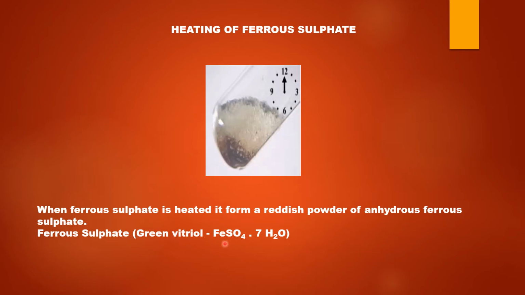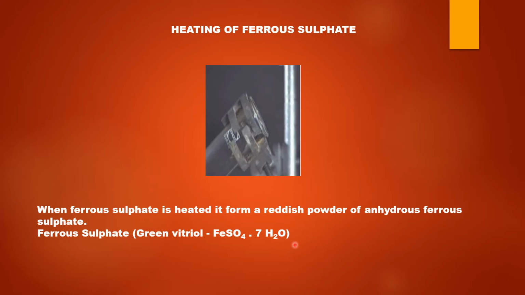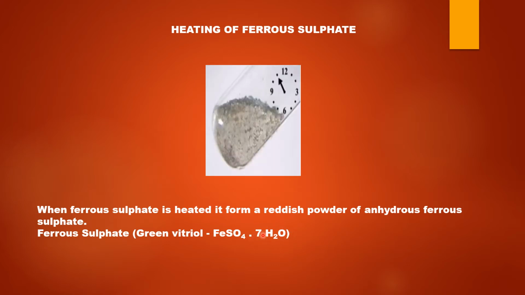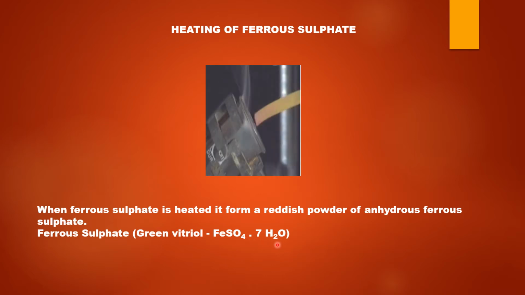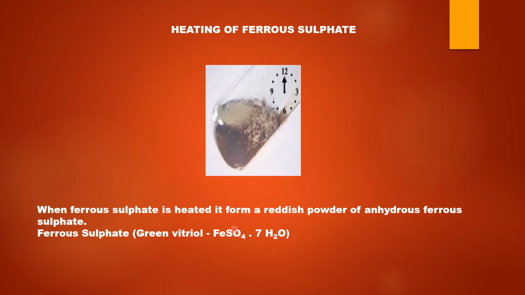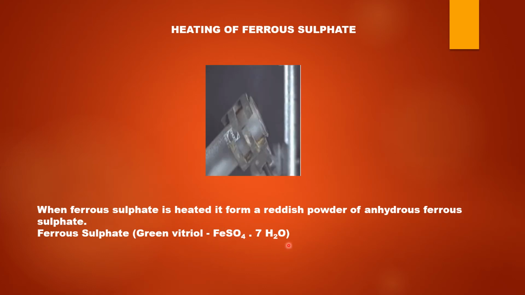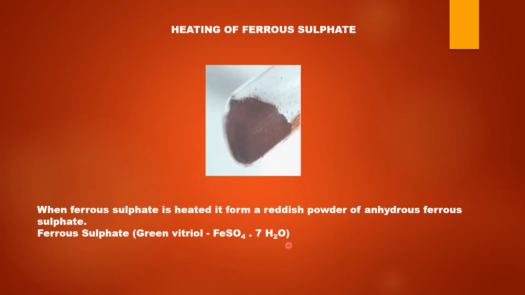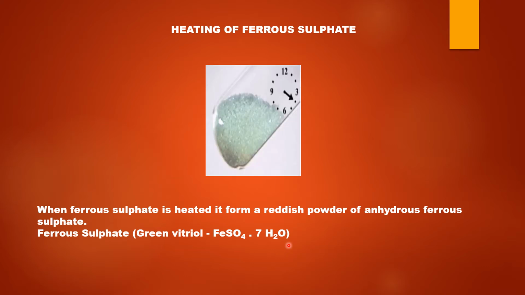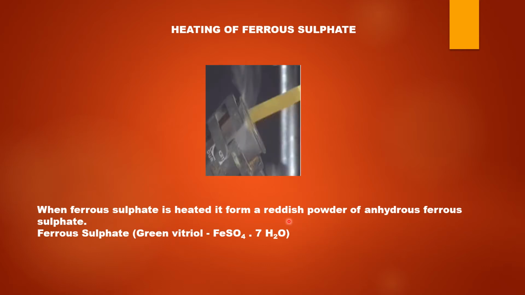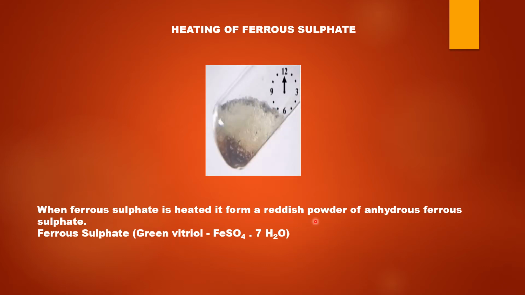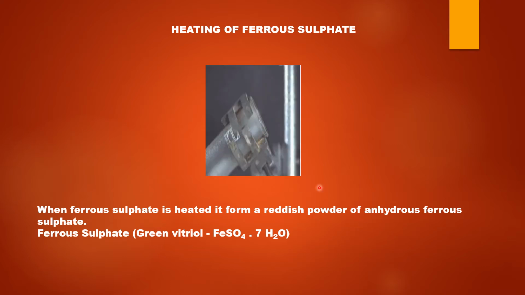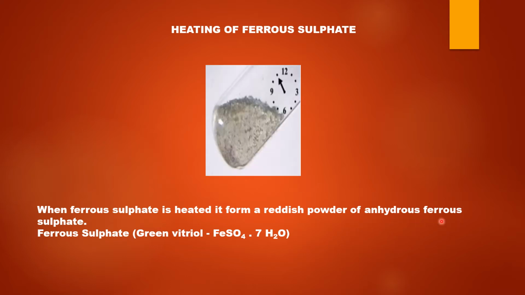What is the formula of ferrous sulfate? FeSO4.7H2O. So there are 7 water molecules which are attached to the molecule of ferrous sulfate, and as I've already told you, these water molecules which are attached to a particular salt are called the water of crystallization. What happens when ferrous sulfate is heated? When ferrous sulfate is heated, it loses its water of crystallization. And what is the color of the powder now formed? That is reddish powder. And since the water is lost during the heating process, the ferrous sulfate that is formed is anhydrous ferrous sulfate.